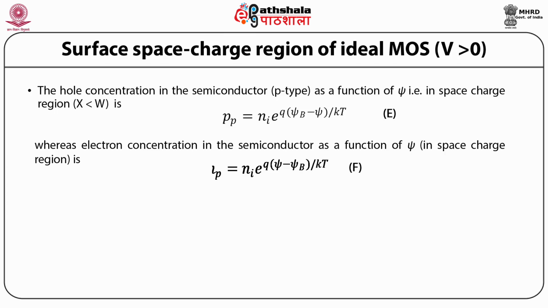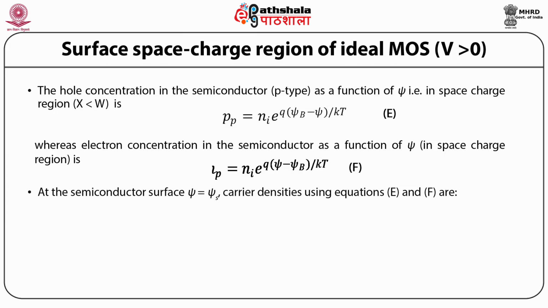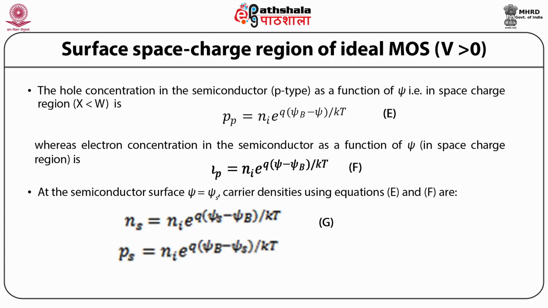Also at the surface, psi is equal to psi s, and the carrier densities using the above equations are Ns equal to Ni multiplied by exponential q (psi sp minus psi Bp) by kT, and Ps is equal to Ni exponential q (psi Bp minus psi sp) by kT.